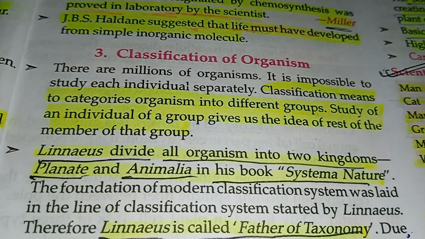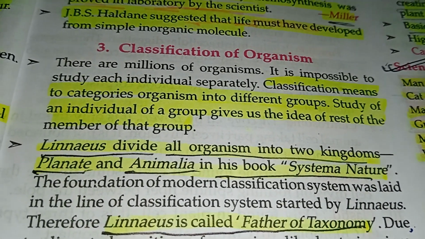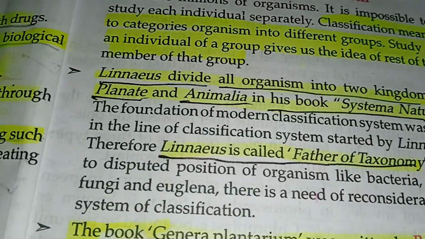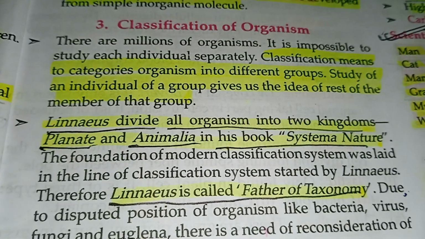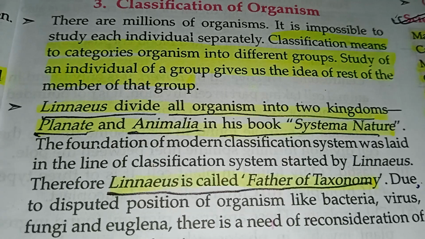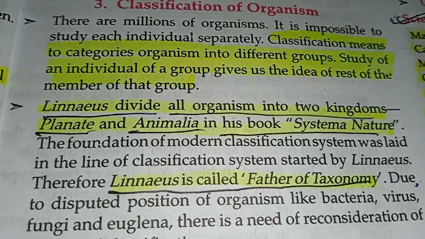Linnaeus divided all organisms into two kingdoms, Plantae and Animalia, in his book Systema Naturae. The foundation of the modern classification system was laid in the line of the classification system started by Linnaeus.